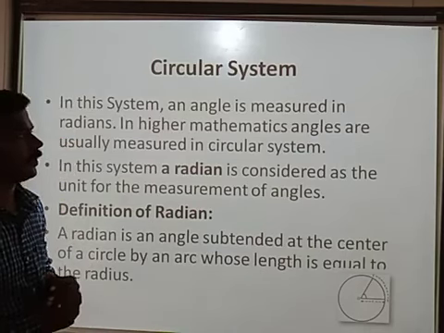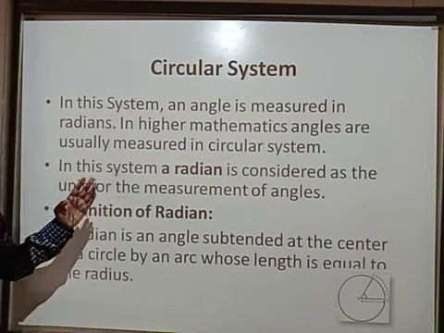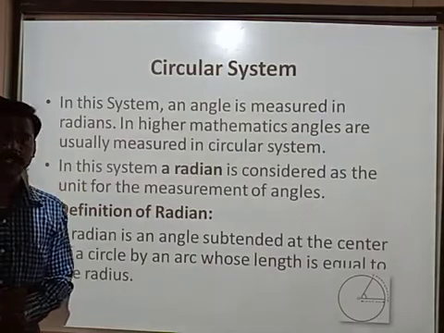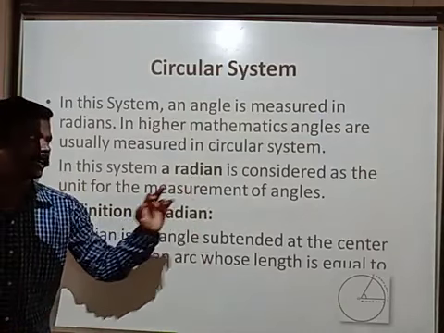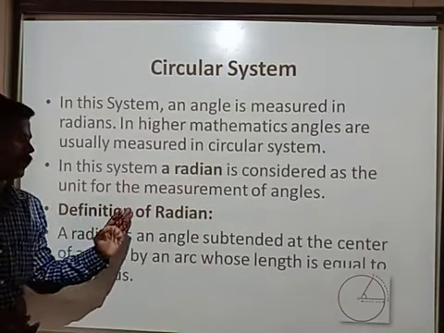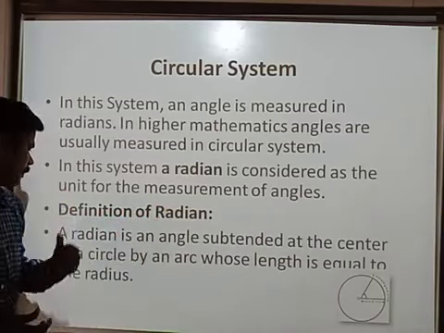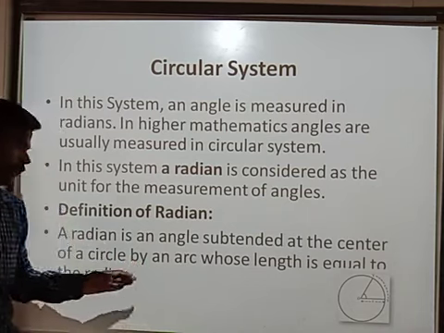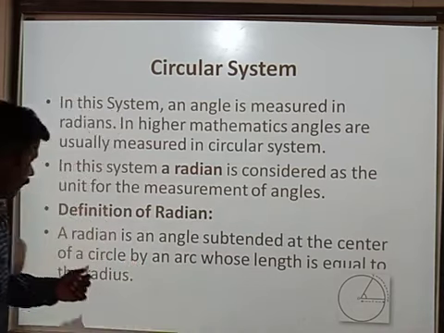In higher mathematics, angles are usually measured in the circular system. In this system, a radian is considered the unit for the measurement of angles. Okay, what is a radian? See the full definition.